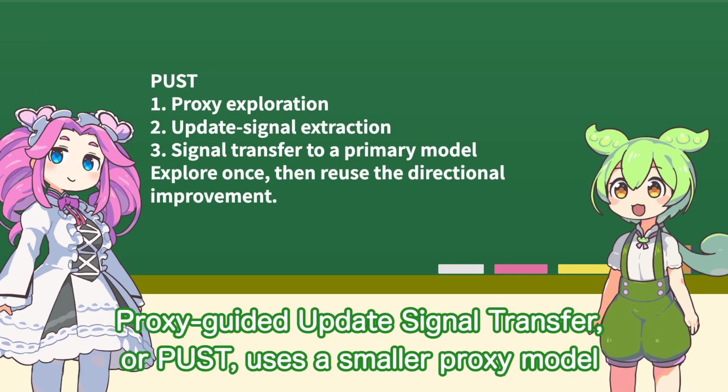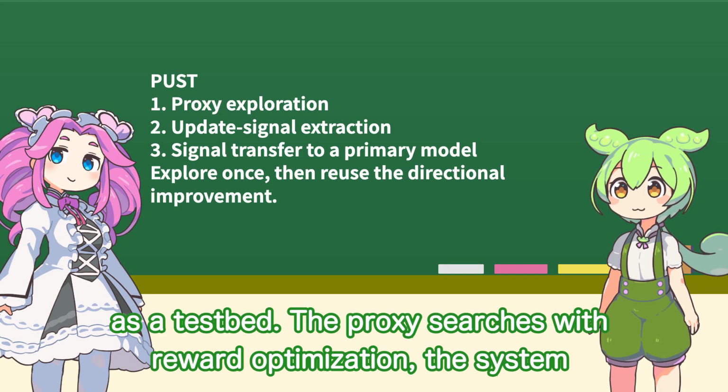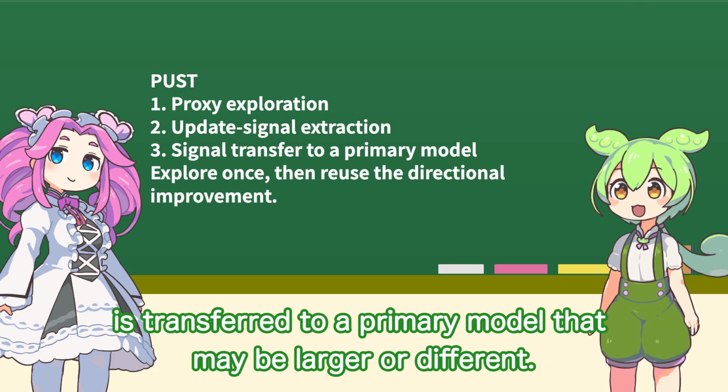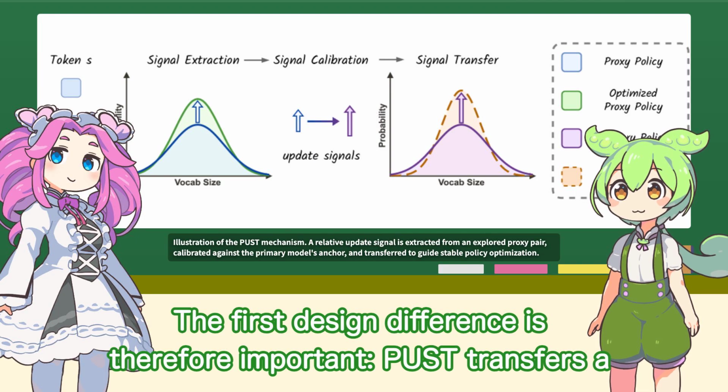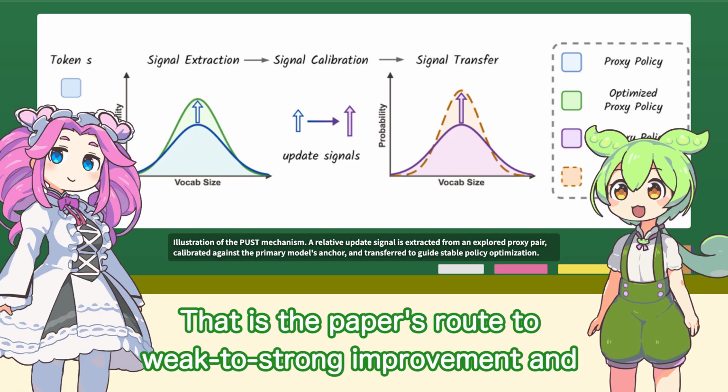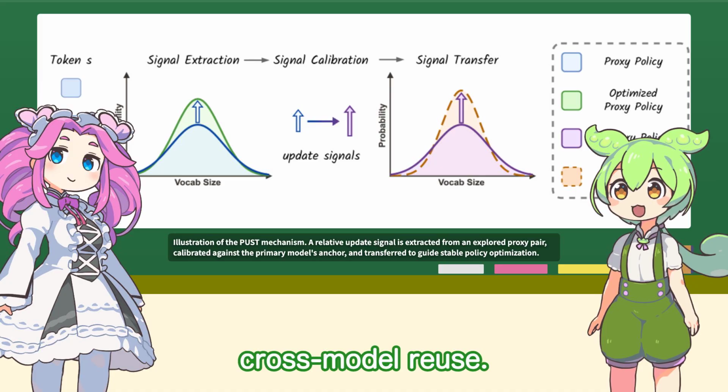Proxy-Guided Update Signal Transfer, or PUSD, uses a smaller proxy model as a testbed. The proxy searches with reward optimization. The system extracts only the change caused by that search, and the extracted change is transferred to a primary model that may be larger or different. The first design difference is therefore important. PUSD transfers a relative improvement, not the proxy's entire final probability distribution. That is the paper's route to weak-to-strong improvement and cross-model reuse.